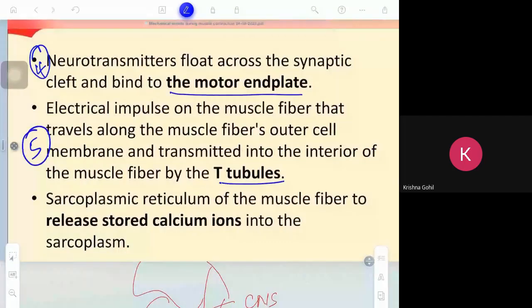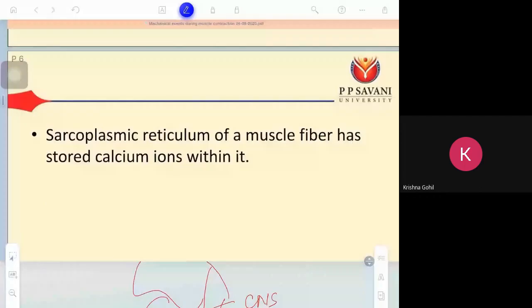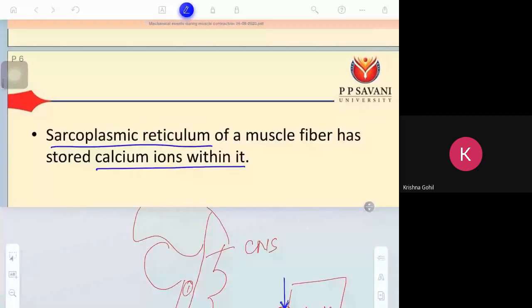Now the sarcoplasmic reticulum of the muscle fiber, as I have already told, stores calcium ion. Where is the sarcoplasmic reticulum?